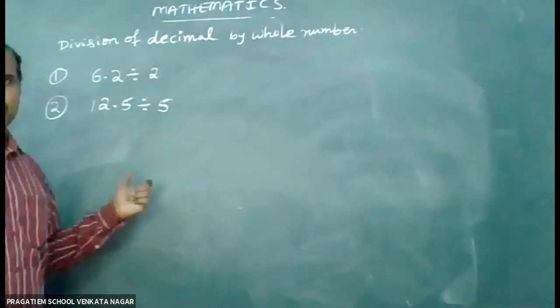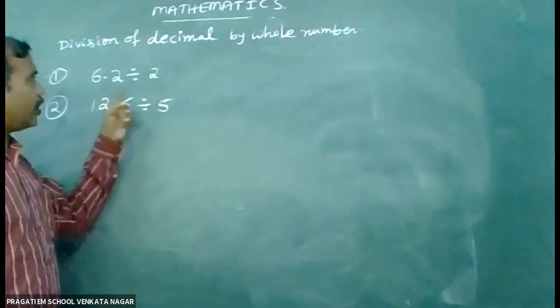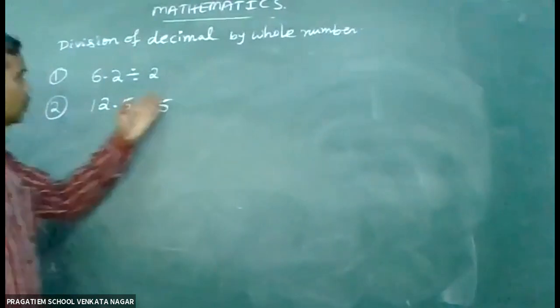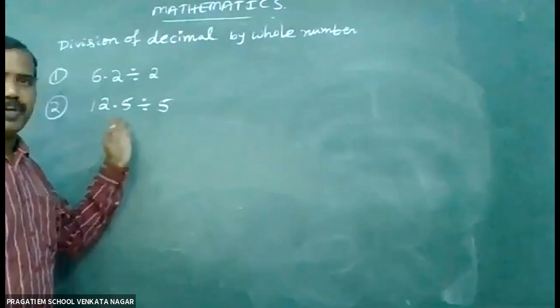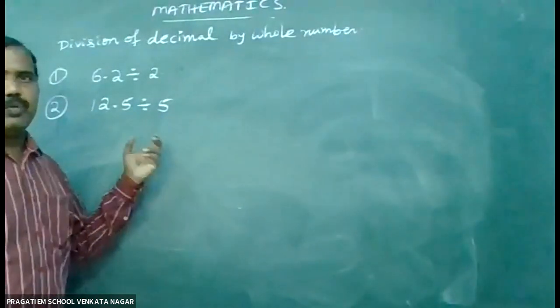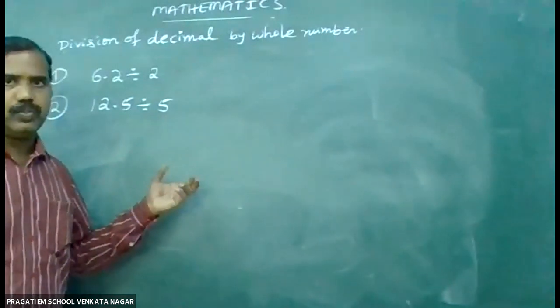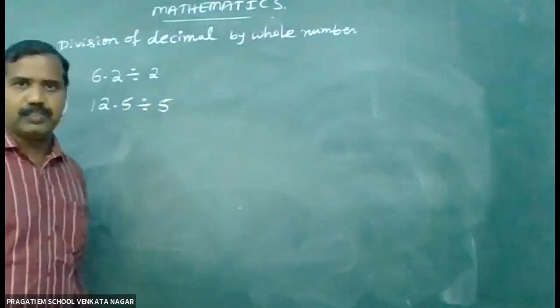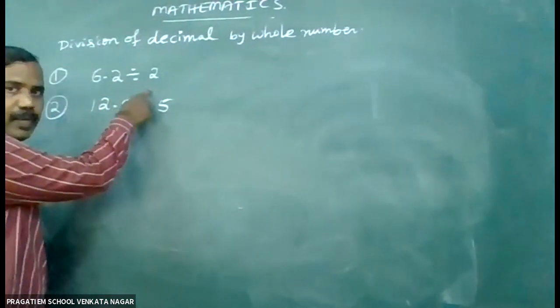These two sums are given: 6.2 divided by 2, and 12.5 divided by 5. We can do the cancellation or we can do the normal division also for getting the answer. First is 6.2 divided by 2.